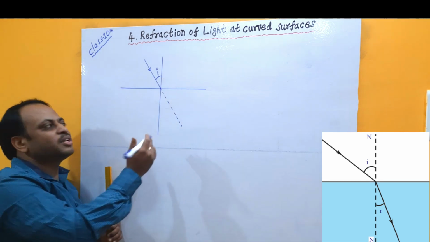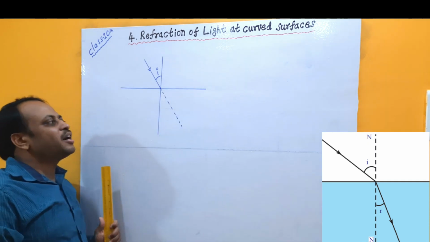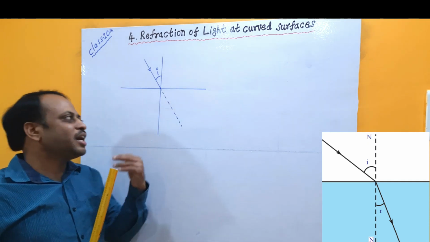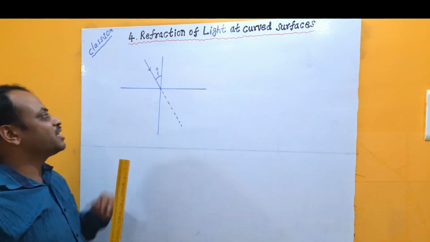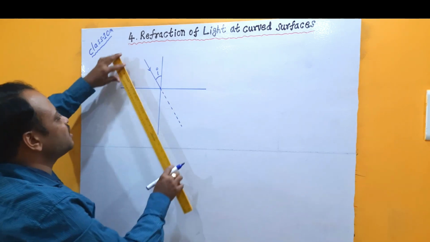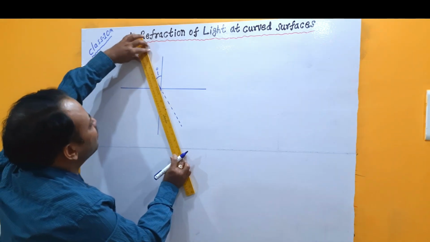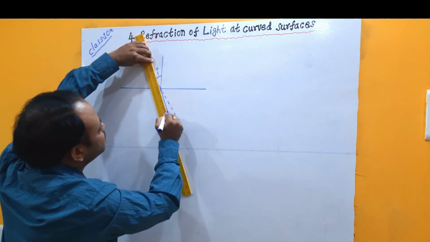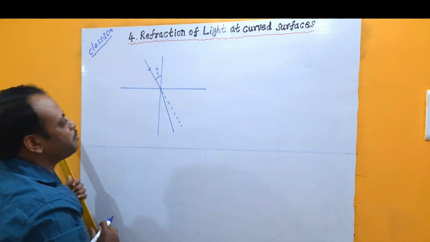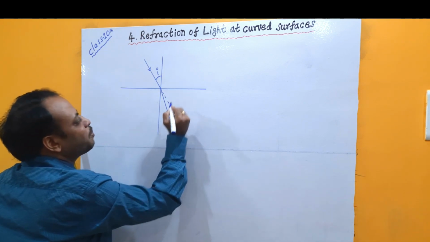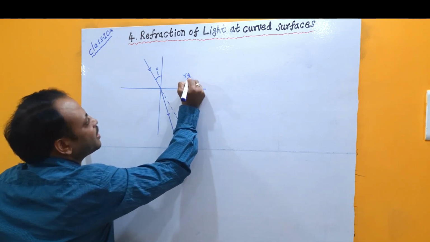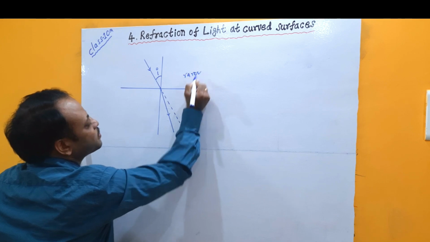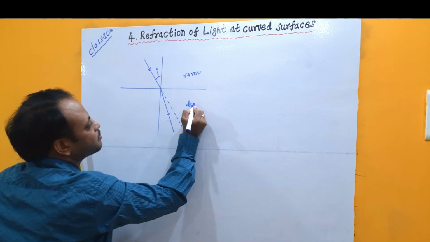And we know that when the medium is changed, the velocity of light will change. As the velocity of light is changing, the path of the light ray will change. This light ray is expected to travel by bending towards the normal like this. And this situation happens when a ray of light enters from a rarer medium to a denser medium.